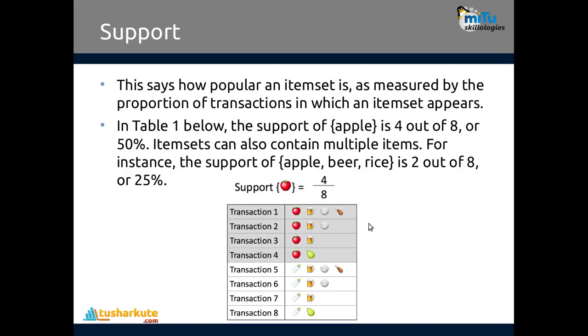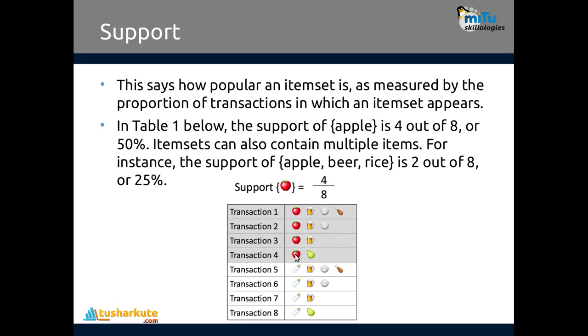Let's identify what confidence is. When I am purchasing apple, what is the possibility that I am purchasing beer also? Okay, so the possibility is like this: how many times have you purchased apple?